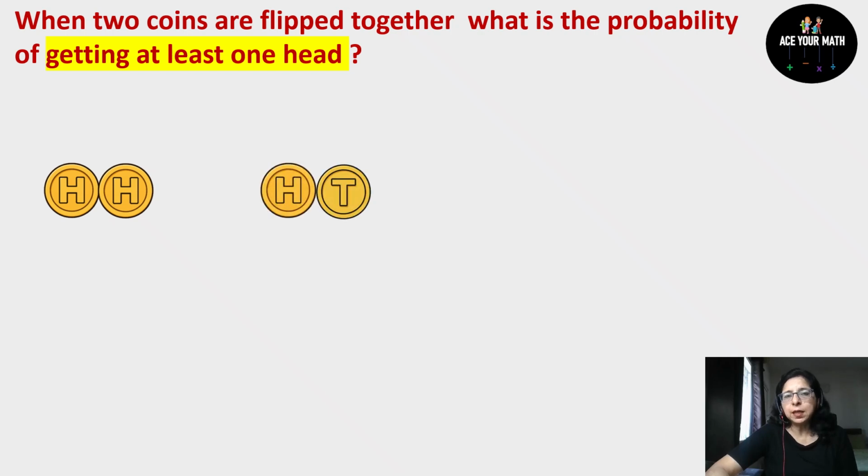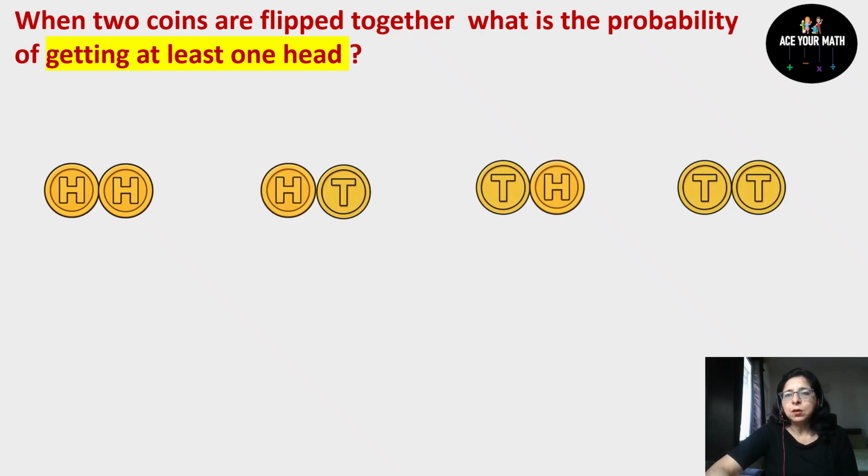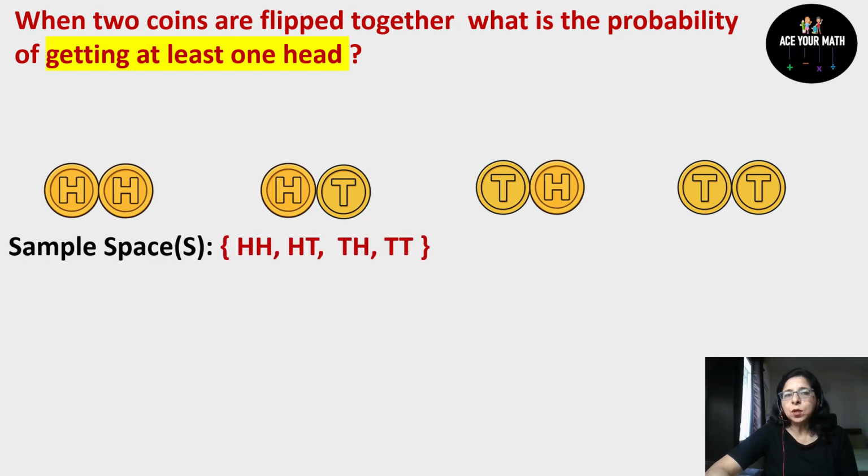You may get head and tail, or tail and head, or tail and tail. So how many outcomes are there? First write the sample space. In the sample space, you will write all the outcomes. So there are total four outcomes.